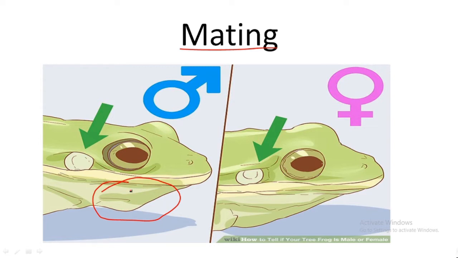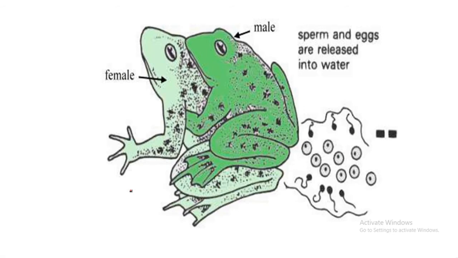After that, the female follows his call, approaches him and comes close, and when they come in contact, the male clamps on the back of the female and holds her tightly with his forelimbs.